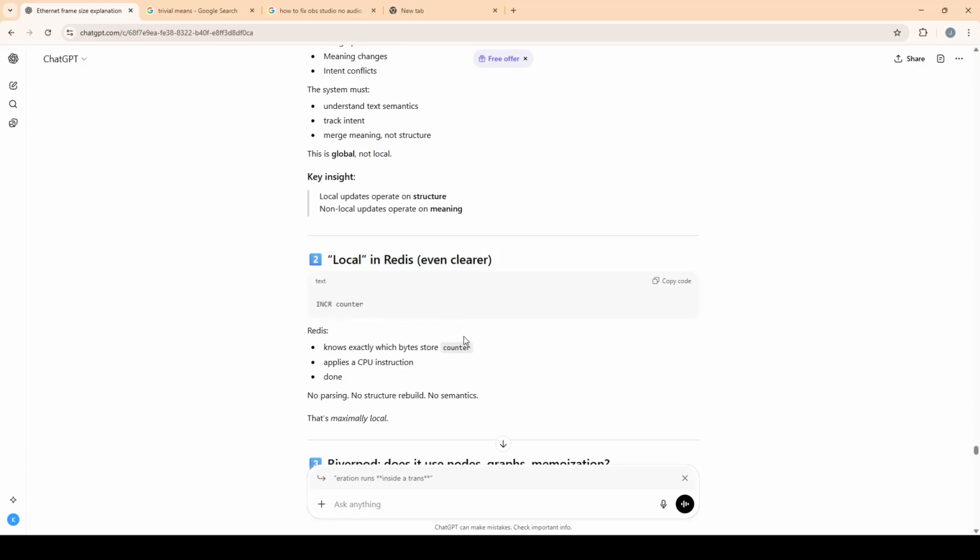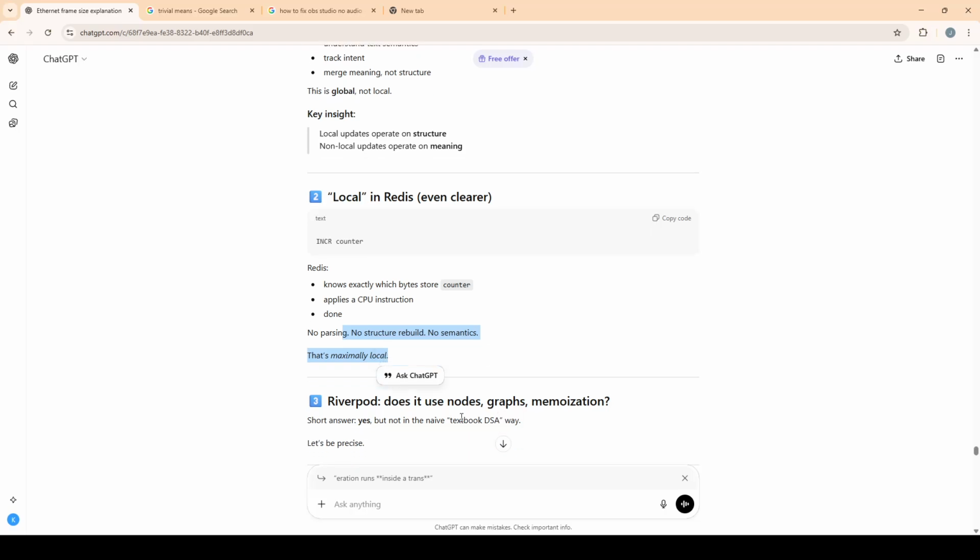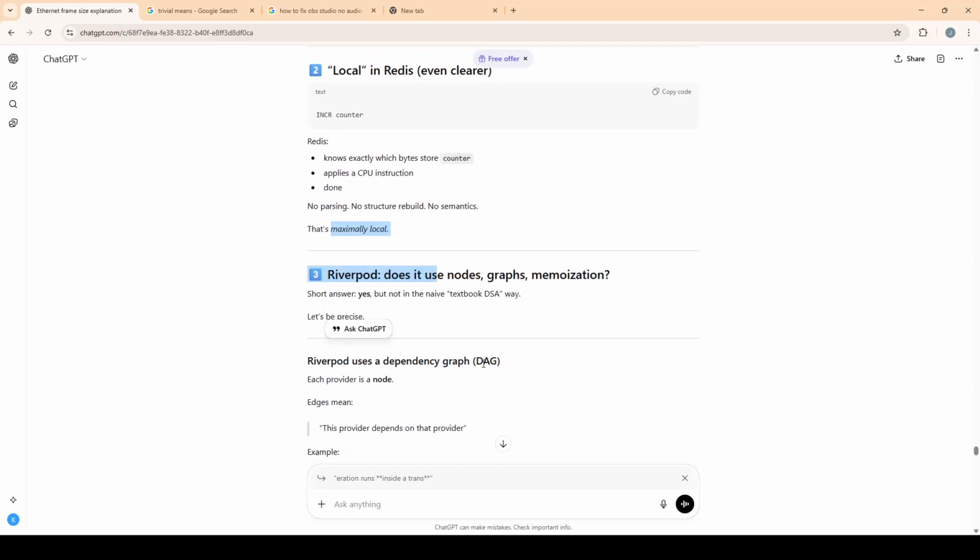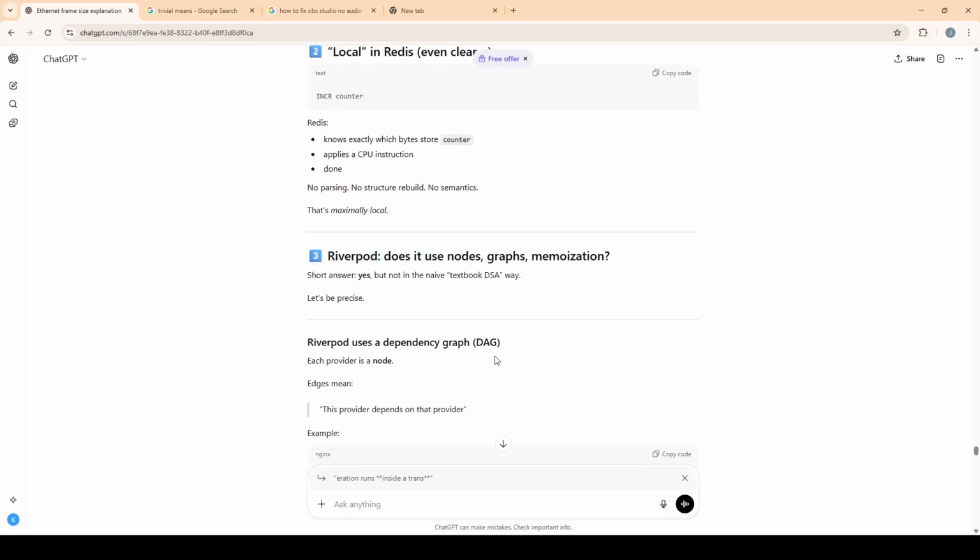Local in Redis is even cleaner. INCR counter: Redis knows exactly which byte stores the counter, applies a CPU transaction, done. So this is like the internal hardware that makes the atomicity. It provides that local structure. Then done: no parsing, no structure rebuild, no semantics. That's maximally local.